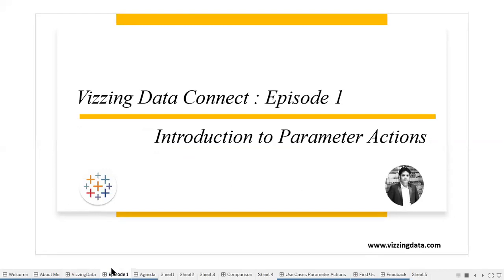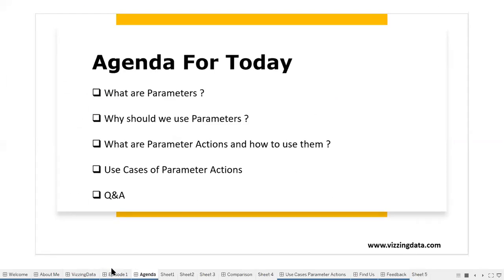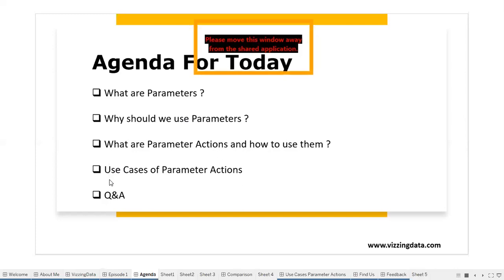This is the first episode of the Using Data Connect, and in this we'll be discussing parameter actions. Here's the agenda for today. We will start by understanding what parameters are, and then we will see why we should use parameters, what parameter actions are and how to use them. We will also cover a couple of use cases of parameter actions, and finally the last section will be the Q&A section. Okay, so let's get started.